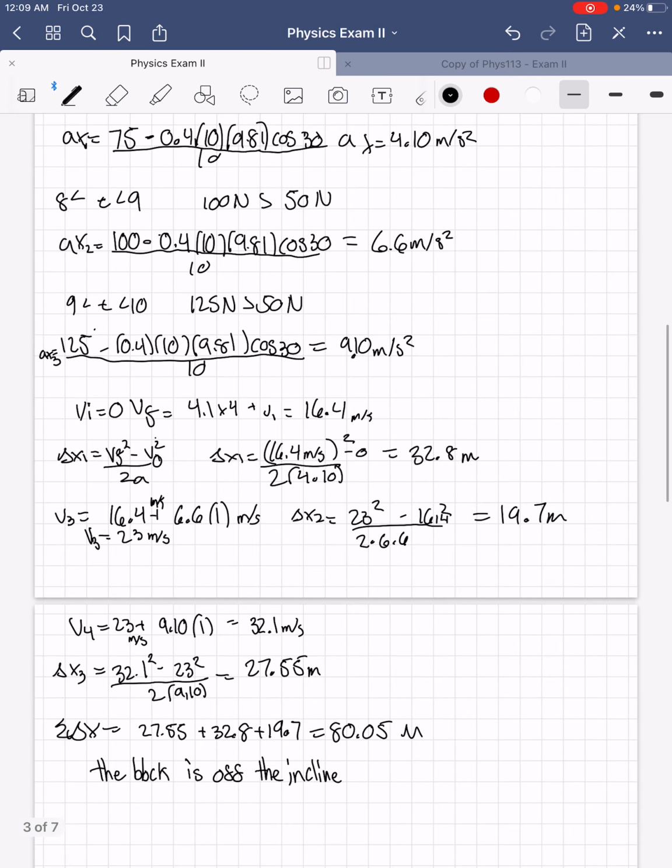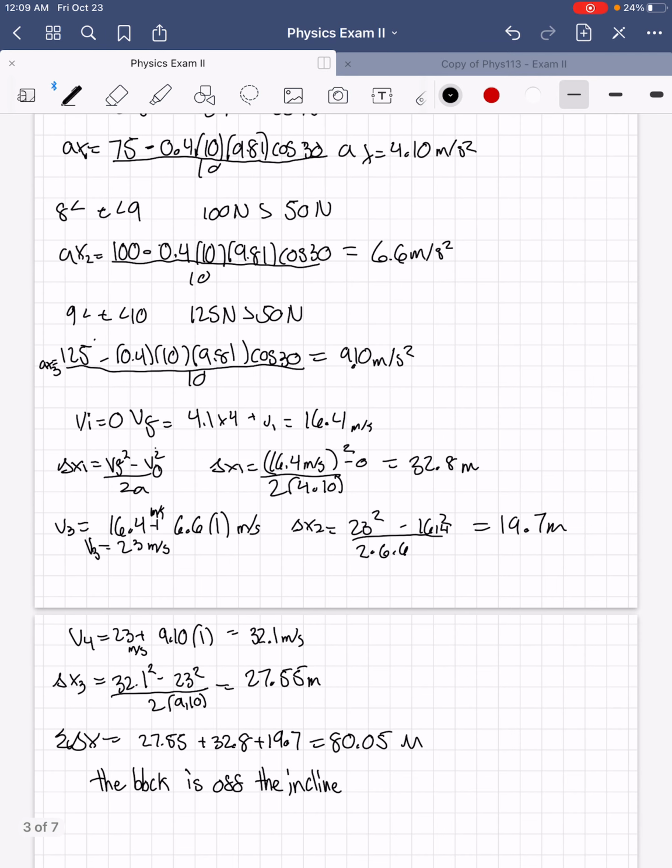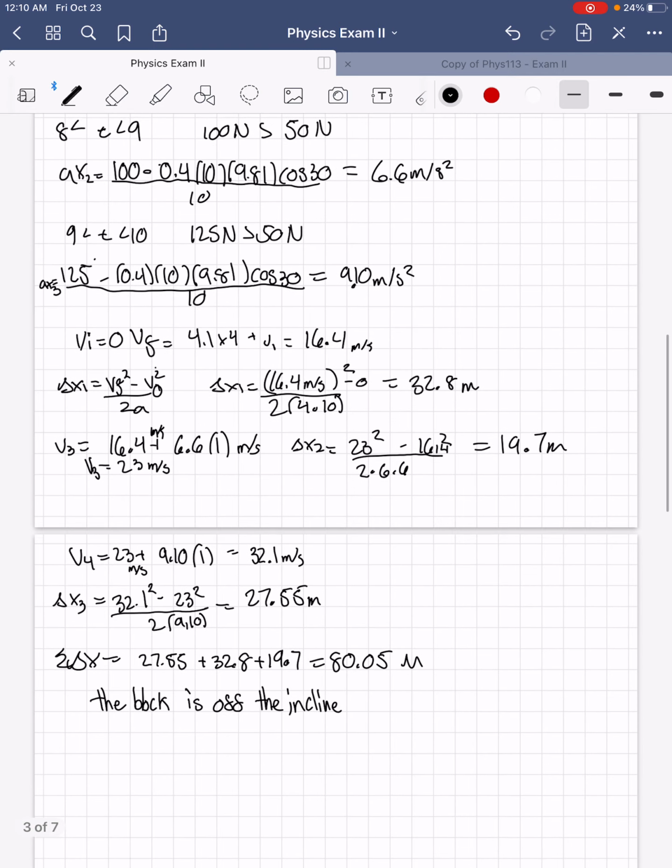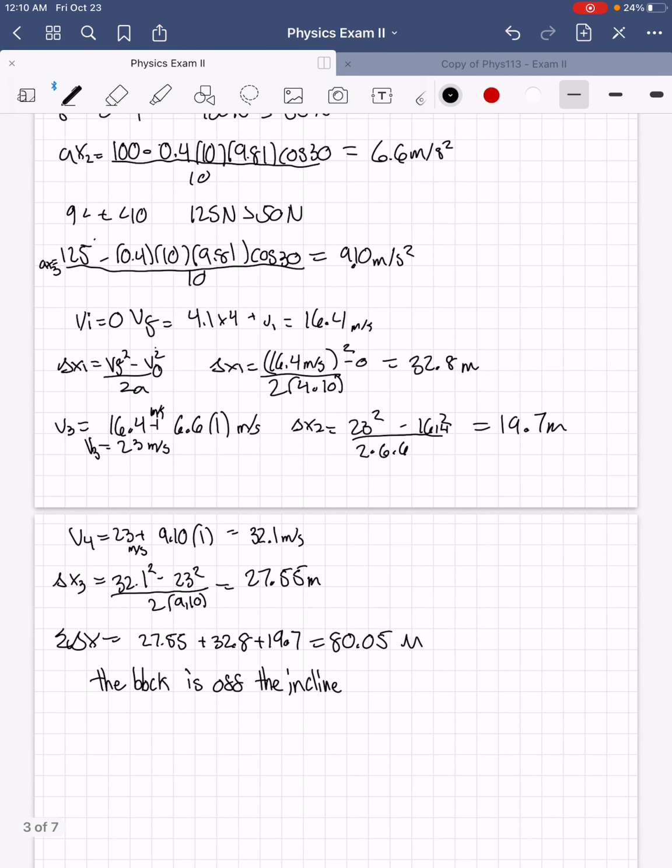And then we repeated that with the different accelerations to get the following velocities, and we got delta x2 equal 19.7 m, and for the final change in position, we got 27.5 meters. So when we combine this, we got a total of 80.05 meters, which is way larger than the length of the inclined plane, so that means the block is off the incline.